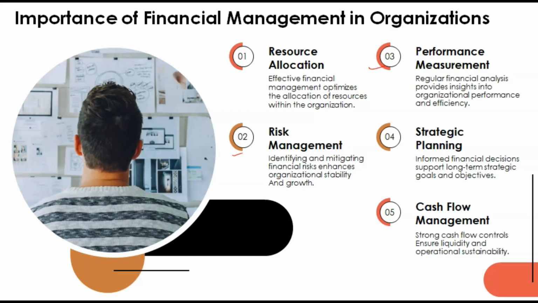Performance measurement is there. We can check performance in organizations through financial management. Strategic planning: long-term planning can be done, because that will be helpful in completing our goals and fulfilling our objectives. And cash flow management, obviously, financial management involves the management and arrangement of the flow of funds. So cash flow management will be there. How much cash is coming to the organization in what time period, and how much cash is going outside the organization in which time period, all that we can check through this.